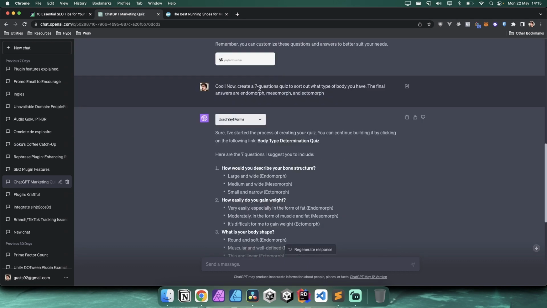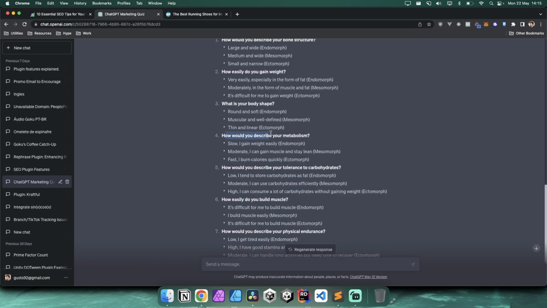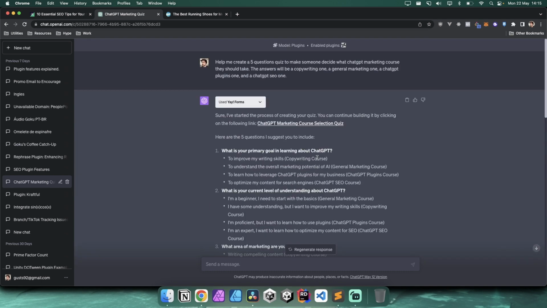So I did it again with a 7 questions one to find a type of body, with the final answers being endomorph, mesomorph, and ectomorph. And you can see how you describe your metabolism. Slow, I gain weight easily, endomorph. Fast, I burn calories quickly, ectomorph. So it's very easy to do, very amazing.